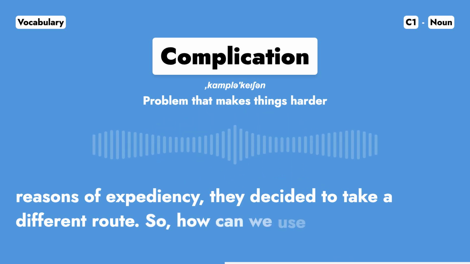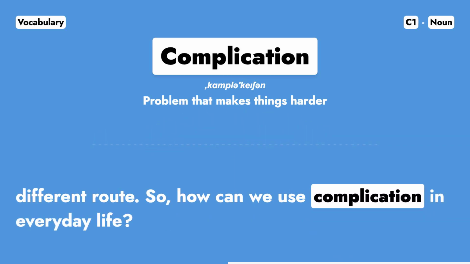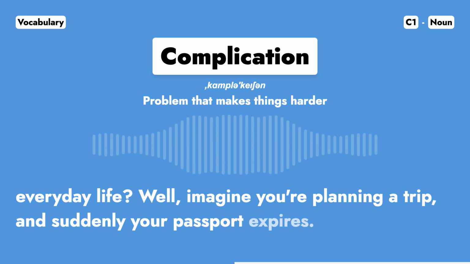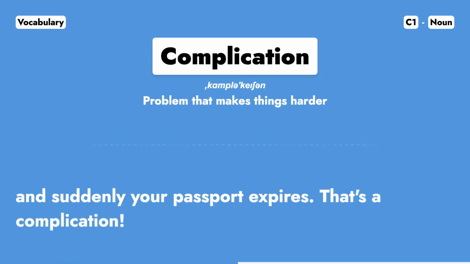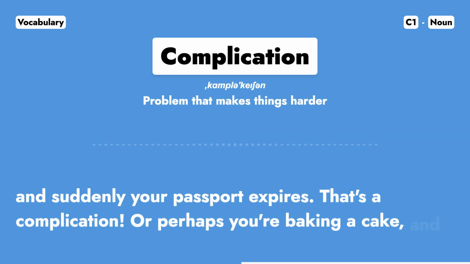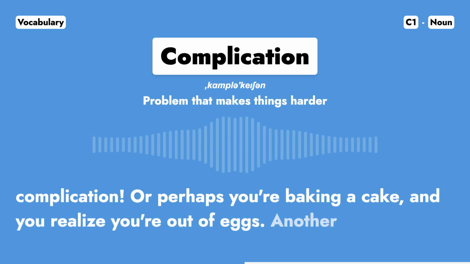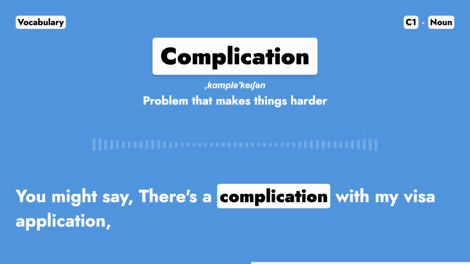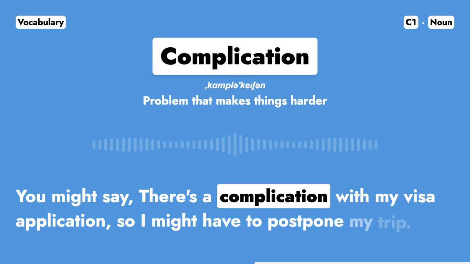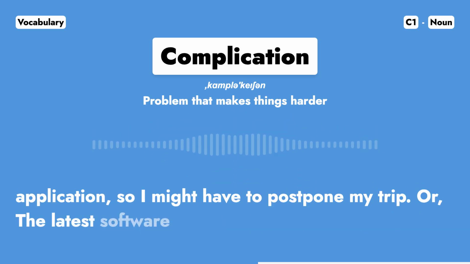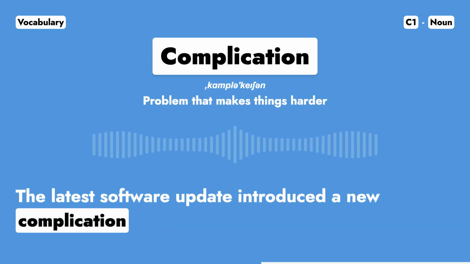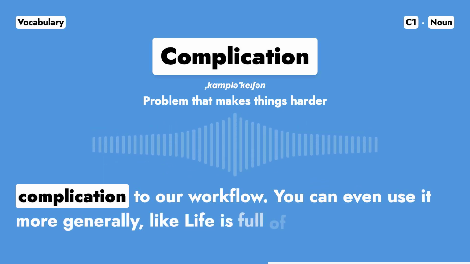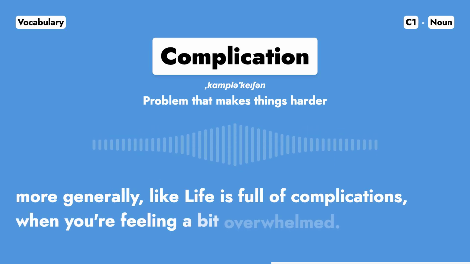So, how can we use complication in everyday life? Well, imagine you're planning a trip and suddenly your passport expires. That's a complication. Or perhaps you're baking a cake and you realize you're out of eggs. Another complication. You might say, there's a complication with my visa application, so I might have to postpone my trip. Or, the latest software update introduced a new complication to our workflow. You can even use it more generally, like life is full of complications when you're feeling a bit overwhelmed.